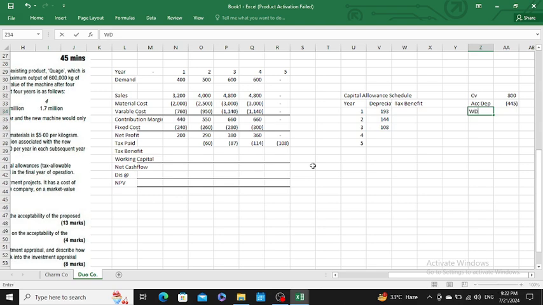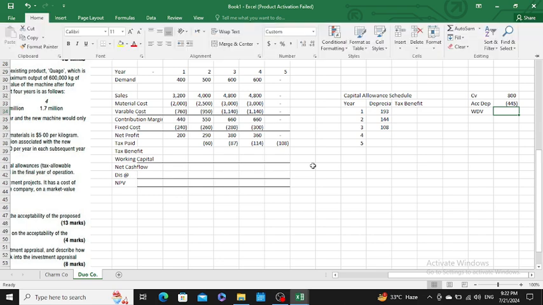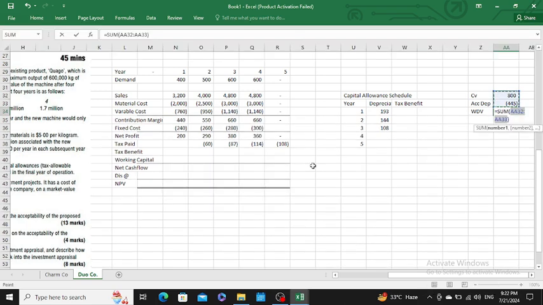Then your written down value would be 800 subtract 445, it came out as 355.